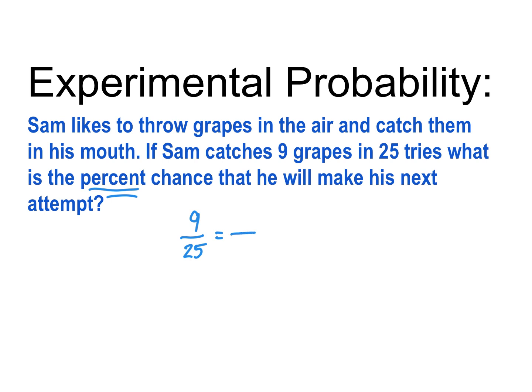One, I can make it equal to something out of 100, crisscross multiply, divide by the lonely guy. Or I could take 9 divided by 25. That will give me the decimal. Move that decimal point over 2 places. Whenever the number is a friendly number, I like to just use my brain and multiply it out. So this is 36 out of 100. Out of 100 is the same as percent. So 36%.